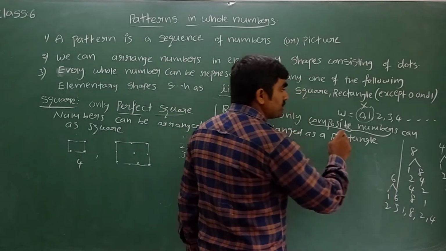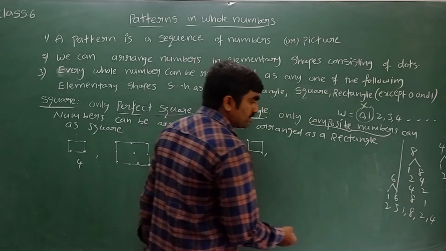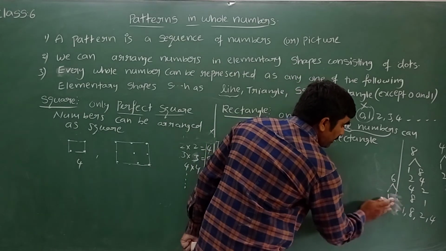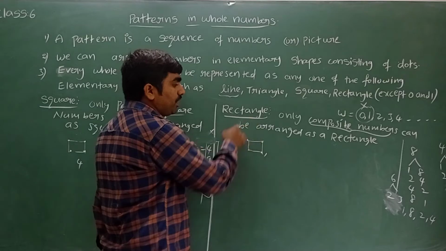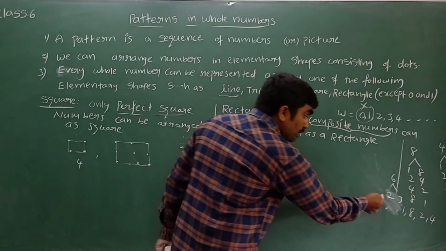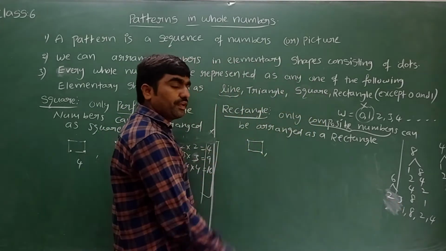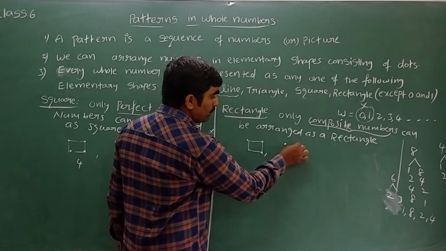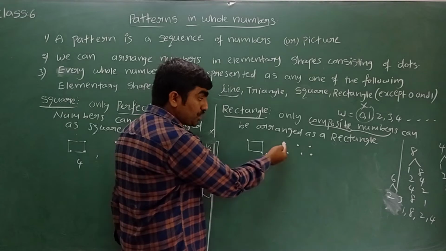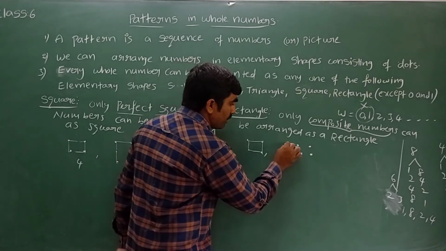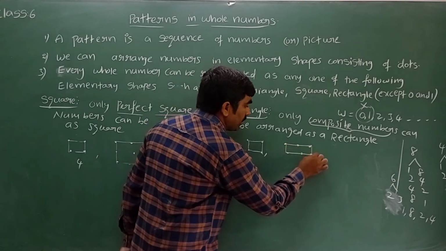Next let me take 6. 6 is also a composite number. It has more than two factors. We can write 1 6 or 2 3. So how can we make a rectangle using 6? If you take 2 3s, you can write 2 rows, each row with 3 dots. 1 2 3, 1 2 3. I took 2 rows, in each row 3 dots. By joining this, we can see a rectangle.